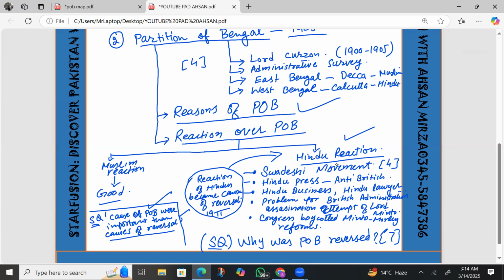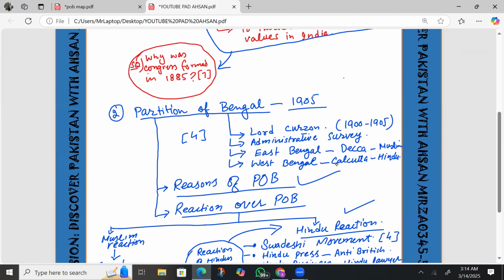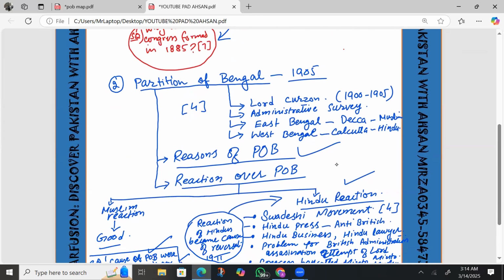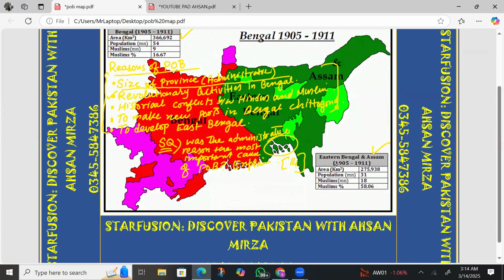You will write two to three reasons on the first side, two to three reasons on the second side, and in the end you will give your opinion in the third space. So that is about partition of Bengal. Now we are moving towards one more thing related to partition of Bengal.